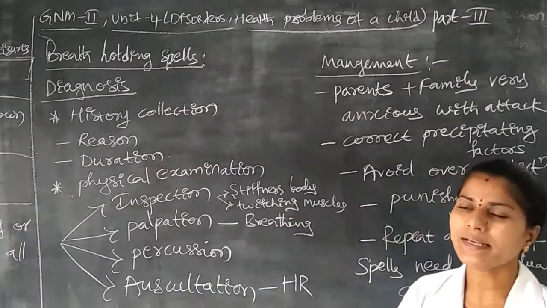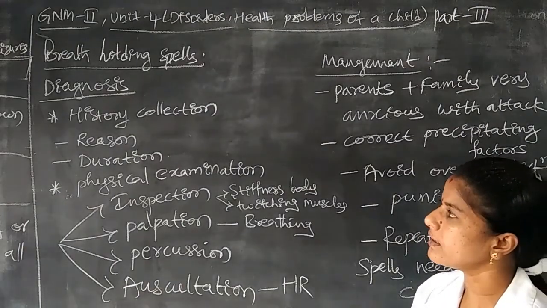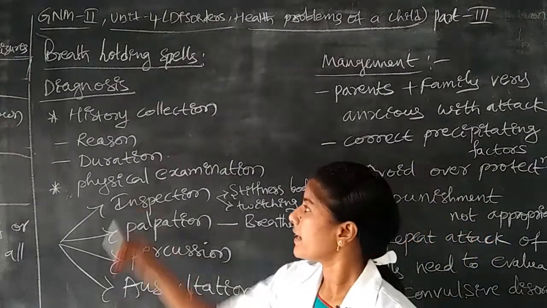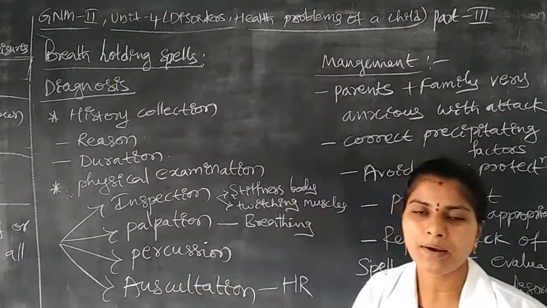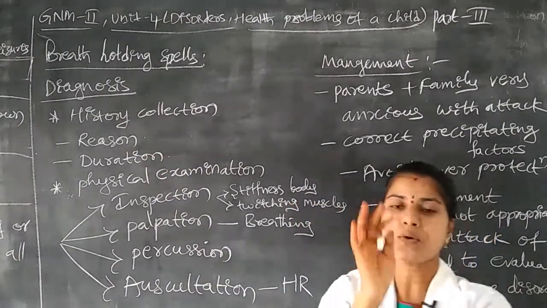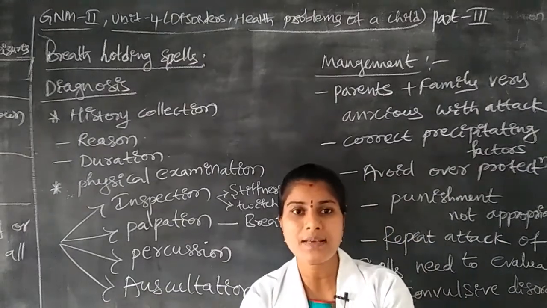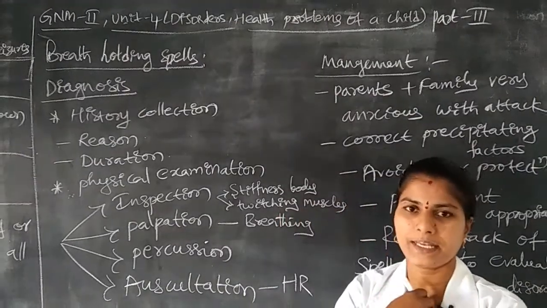After that we go for history collection, such as the reason why the child has this type of problem. As a nurse you have to identify the reason for the disease condition.